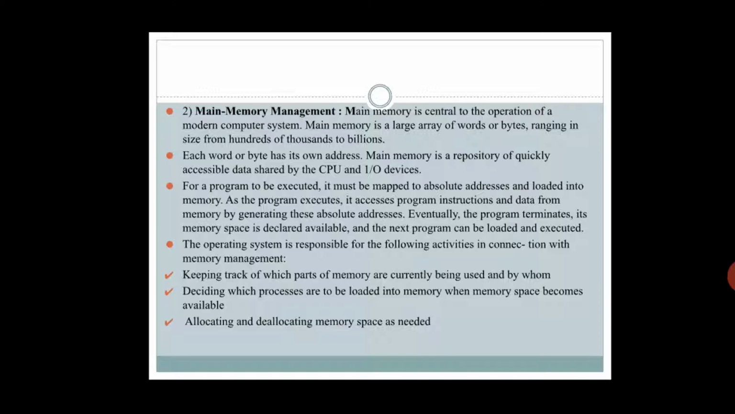The second one is main memory management. Whenever we talk about memory, there are mainly two types of memory, isn't it? One is RAM, another one is ROM. RAM is nothing but a primary memory, and ROM is nothing but the secondary memory. So what is the actual difference? RAM is volatile, isn't it? ROM, or secondary memory, is not volatile. What do you mean by volatile?